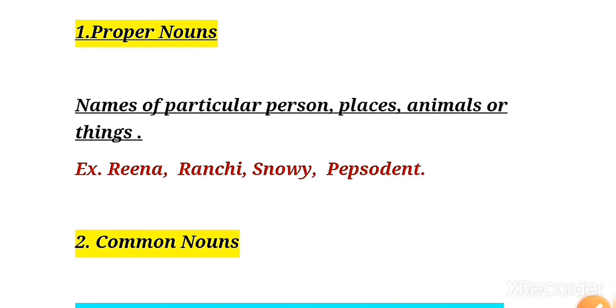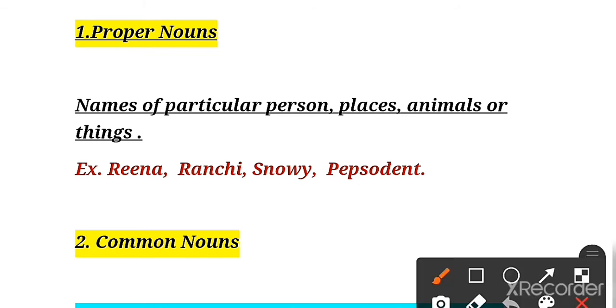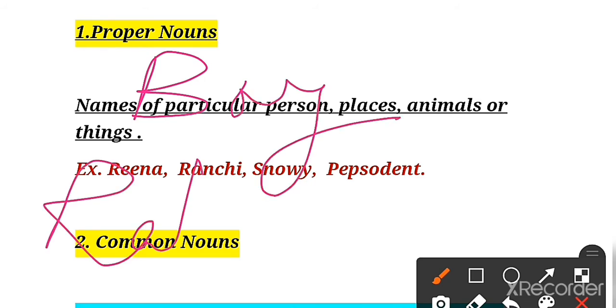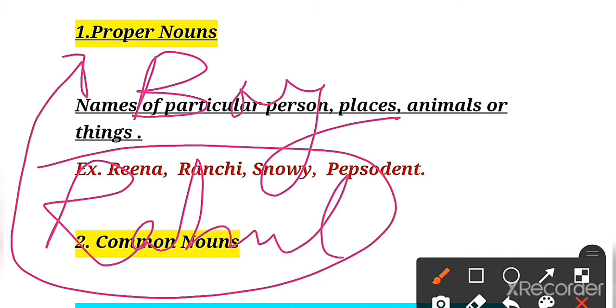Suppose your name is Rahul, and you are a boy. Children, you can see that this word boy is also a name, but after that, you are a boy and your name is Rahul. So this word Rahul becomes a proper noun because it is a special, particular name of this boy. Rahul is a particular name of a person.